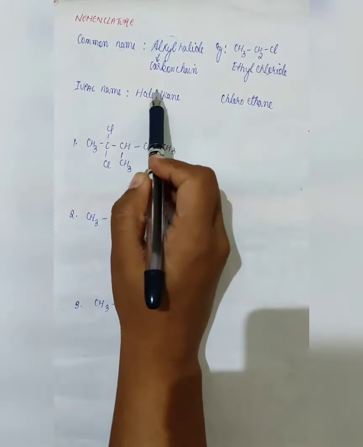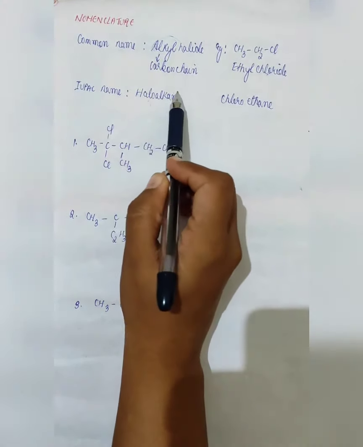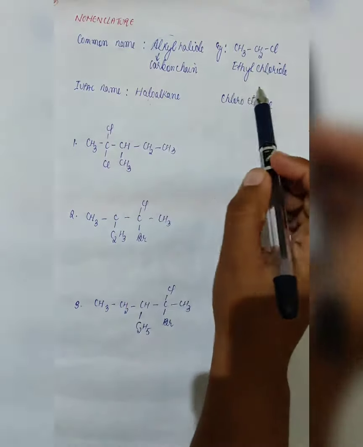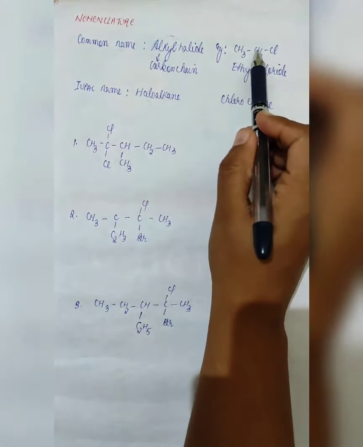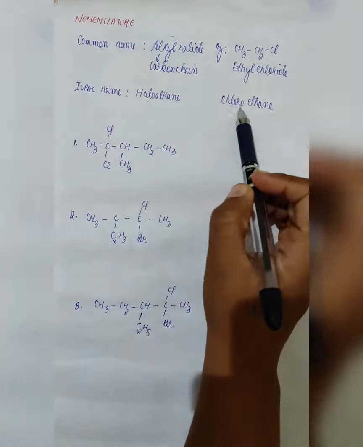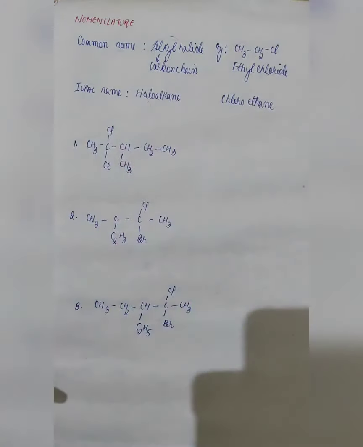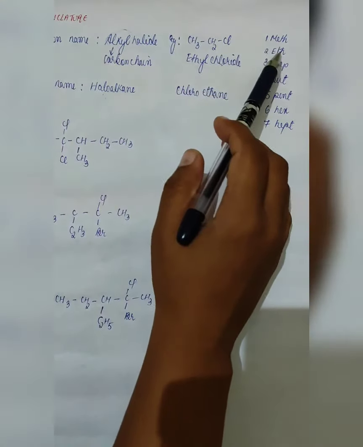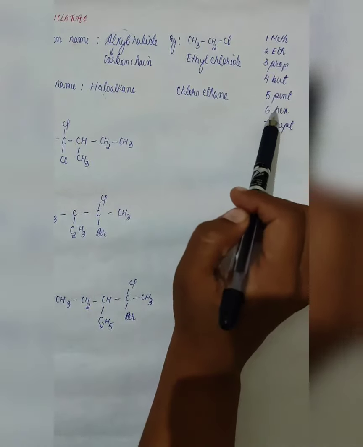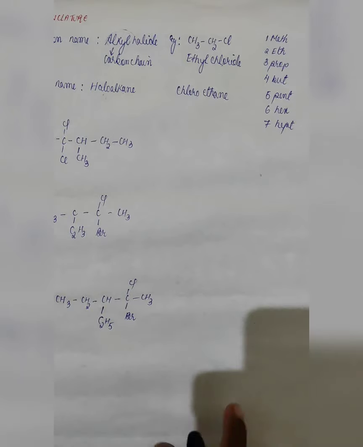But when we go to the IUPAC name, it should be haloalkane. Halo, if we have chlorine, it will become chloro, ending in 'o', and alkane will remain as it is. Here we have 2 carbon, so our ending will be ethane. Our first word for chlorine will become halo, that means it will be chloroethane. This is how we are going to follow the naming. I'm sure all of you know for 1 carbon it is meth, 2 eth, 3 prop, 4 but, 5 pent, 6 hex, 7 hept, and so on. This is the common thing, so I will not go into much detail.